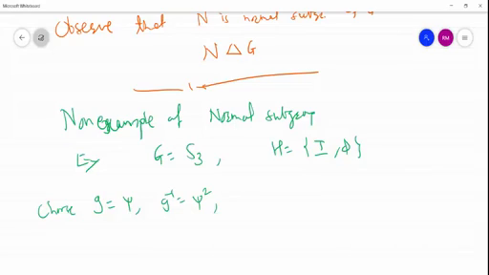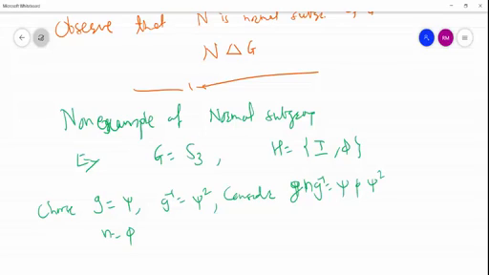So consider g equal to psi and take a small n element as phi. So take g n g inverse, that is phi, where the value of n is phi and g equal to psi. We have to take g inverse, that is psi inverse, which is psi square.